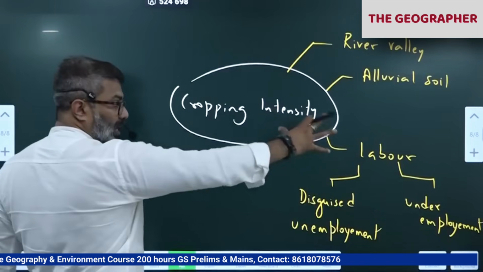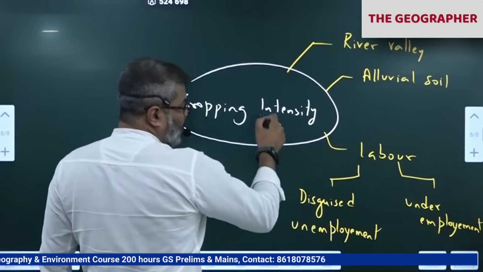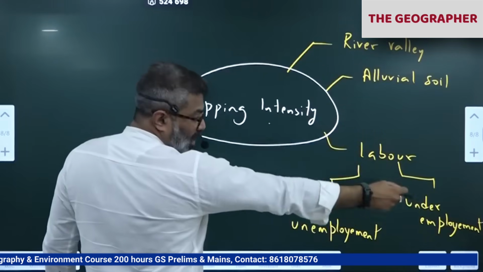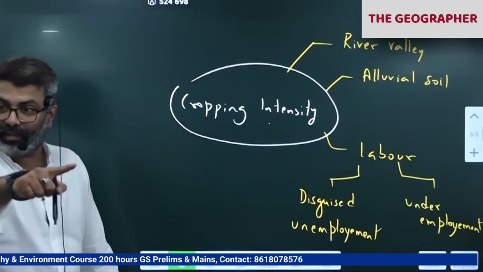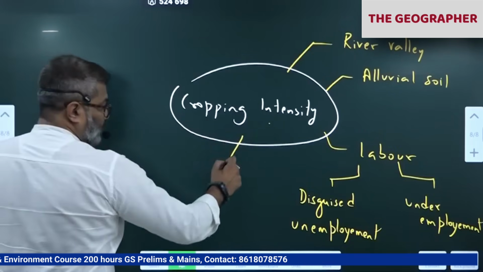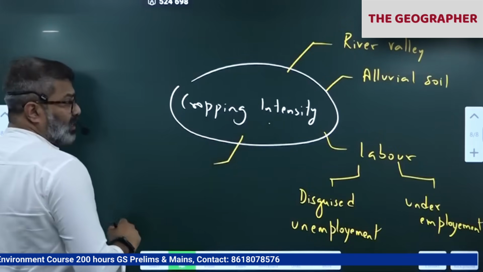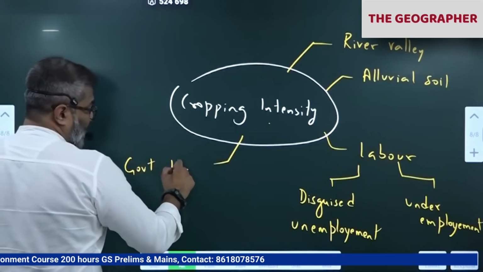Okay. So labor has a very dynamic part here. Wherever labor availability is very high, cropping intensity has increased. Wherever labor availability is low, cropping intensity has dropped, in that season. Okay. So next, cropping intensity also depends upon government incentives. Government incentives.